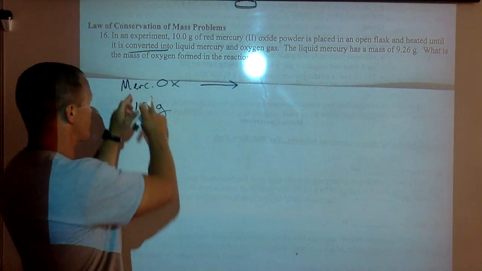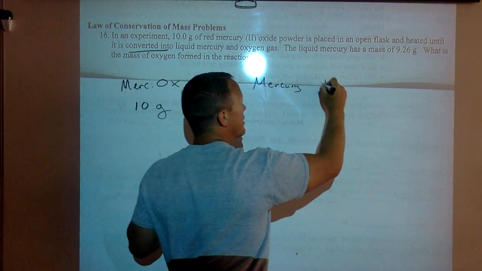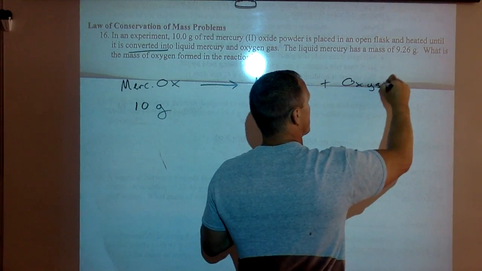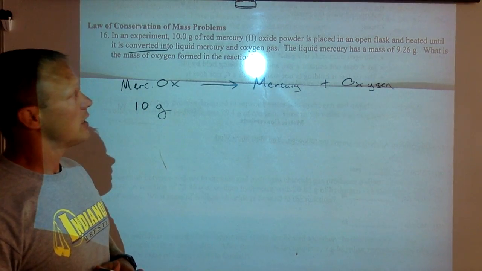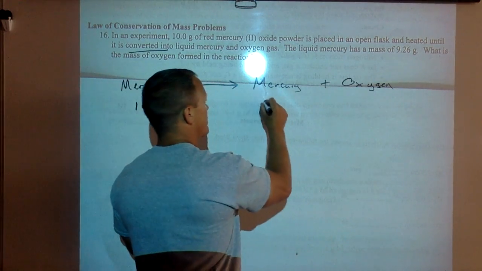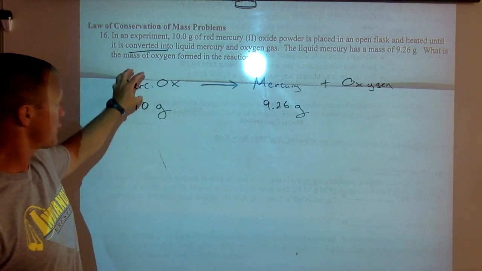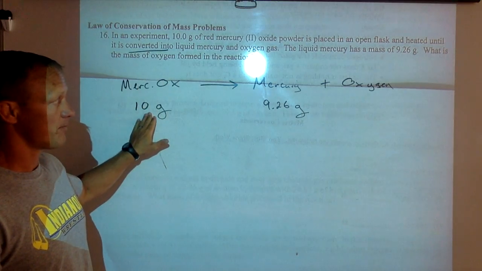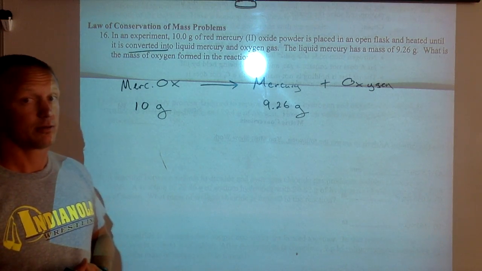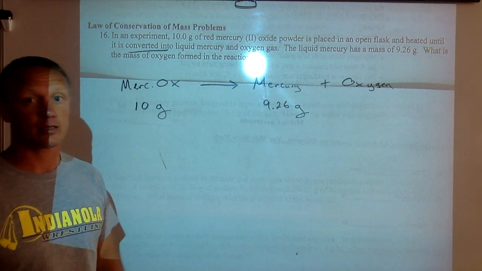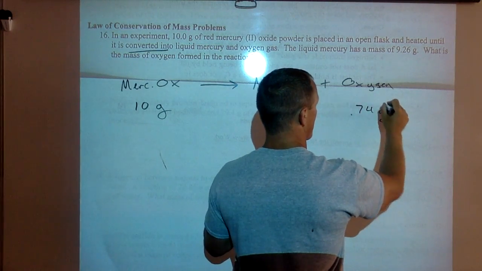Now they have separated. So the mercury oxide has now split into mercury plus oxygen. You can abbreviate however you want to right now. Okay, it's split into those two things. And it says the liquid mercury is 9.26 grams. So what is the mass of the oxygen? Well, if the mercury and oxygen together was 10 grams, the mercury by itself is 9.26. Whatever's left over has to be the oxygen. So I just need to take 10 minus 9.26, and that tells me that the oxygen is about 0.74 grams.